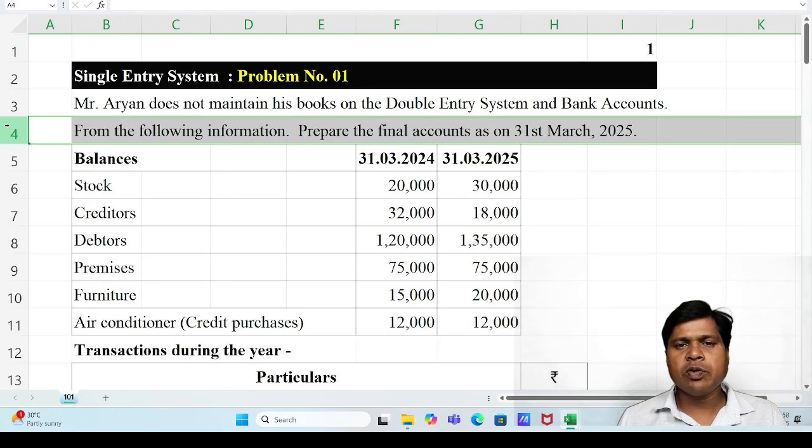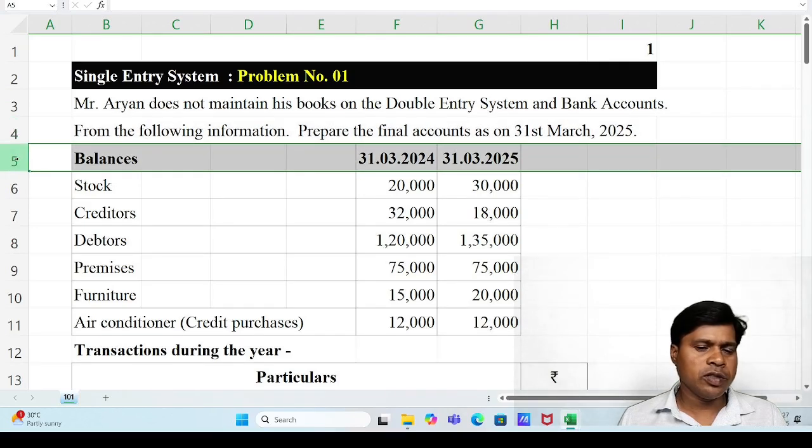It means we have to make the final accounts, but already you have learned in junior college to make the final accounts as per the given trial balance. If trial balance is given in the question, it means complete records are available, and in this topic trial balance is not given, it means accounting from incomplete records. So according to the given information we have to make the final accounts. So let's read the question.